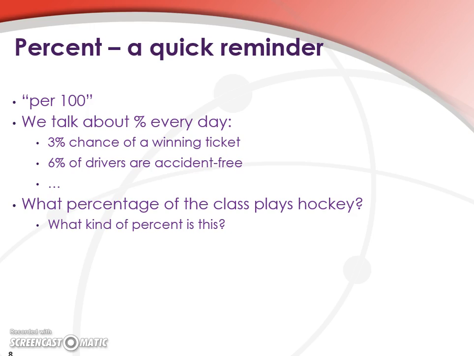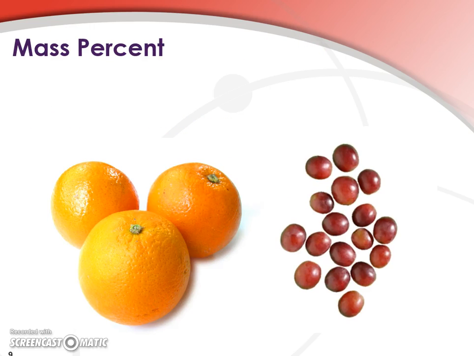Now we could talk as well about an idea like what percentage of the class plays hockey. Let's say that 7 of the 25 people in the room play hockey. That would give us 28% are hockey players. But what kind of a percent is this? Obviously that's a number percent. We're not interested in number percents primarily today. We're going to talk instead about mass percent.